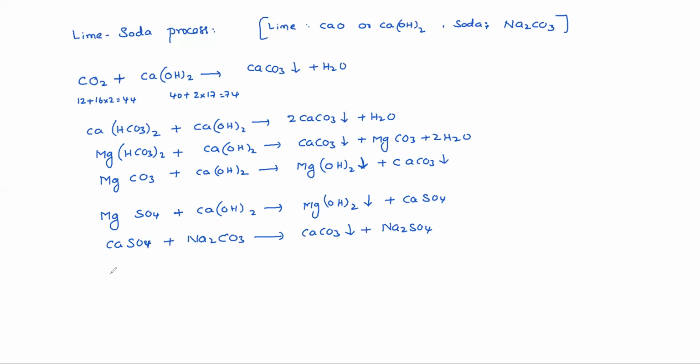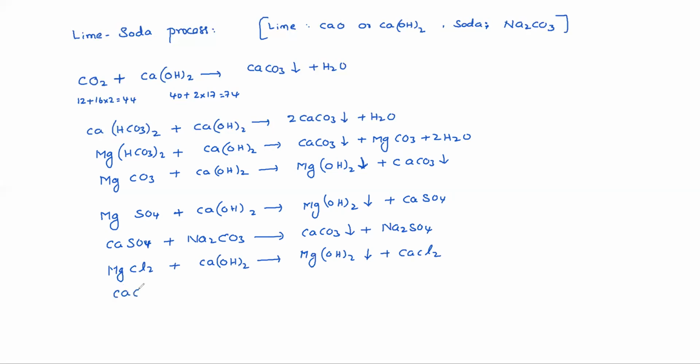Similarly, MgCl2, magnesium chloride, consuming lime, converts to Mg(OH)2 plus CaCl2. See, this is also non-carbonate hardness of magnesium converting into non-carbonate hardness of calcium.